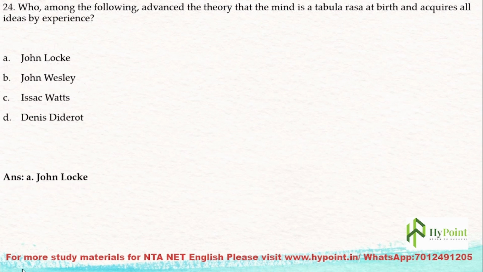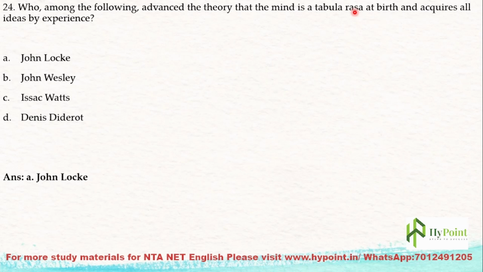The next question: who among the following advanced the theory that the mind is a tabula rasa at birth and acquires all ideas by experience? See, tabula rasa is a famous phrase. If you are a B.Ed student or a TTC student, you know this. If you have learned about educational scientists and philosophers, you often have come across this phrase.